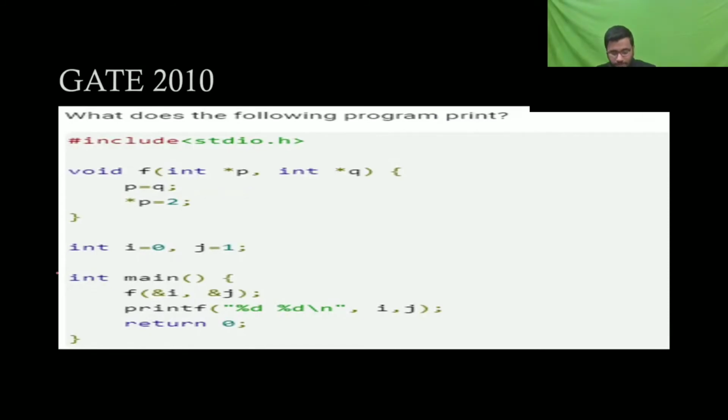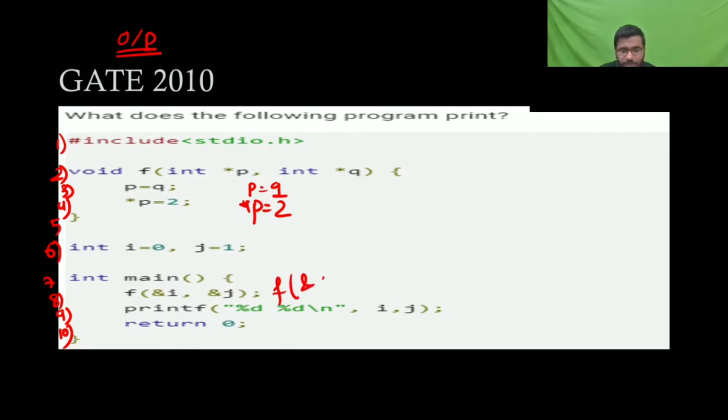Now this is the function, what is the output? 1 2 3 4 5 6 7 8 9 10. So this line is saying p equal to q, and you are calling the function with percent of i and percent of j.